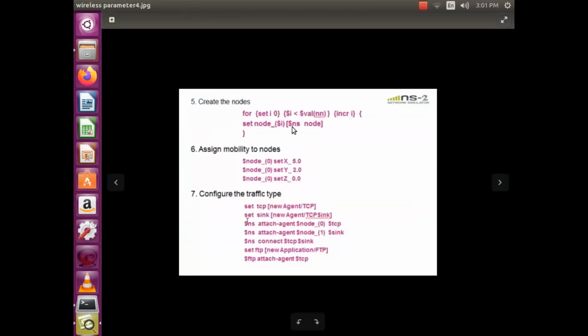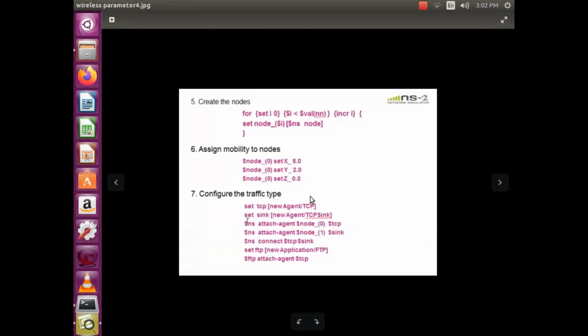Now, as many nodes as you want, you can create by using this for loop. It has the structure for i equals 0 to NN, how many nodes, increment, then assign whatever you want to the nodes. In the first and second programs we had seen that $ns node characteristics are assigned to node 0, node 1, node 2, node 3, like that. Then assign the mobility to these nodes. Initially the z-axis position will be 0. You mention the x and y position of each and every node by using this convention.